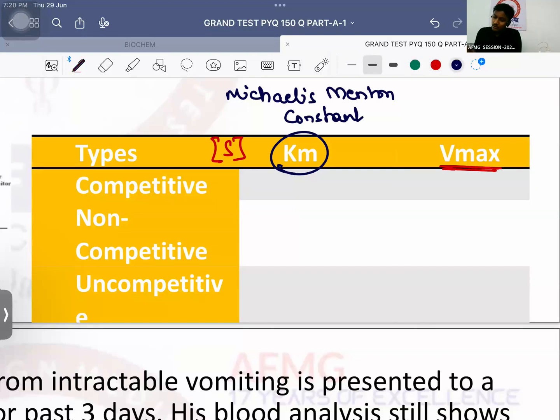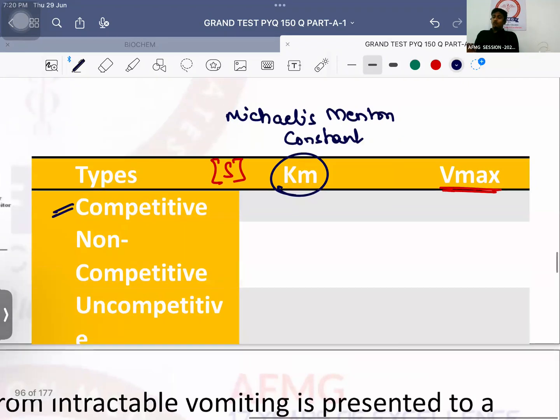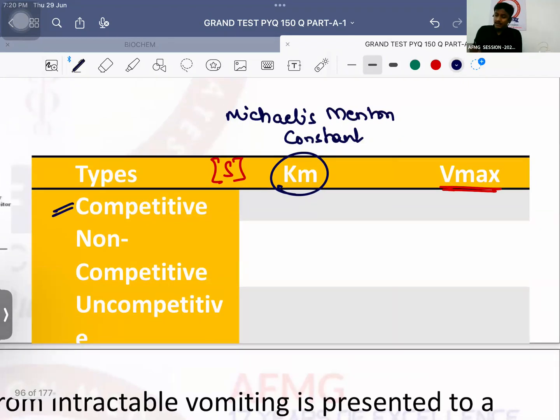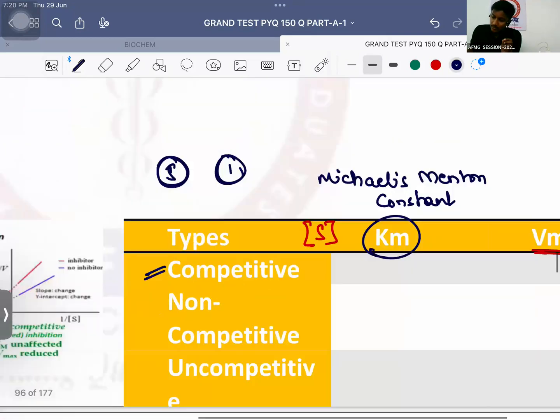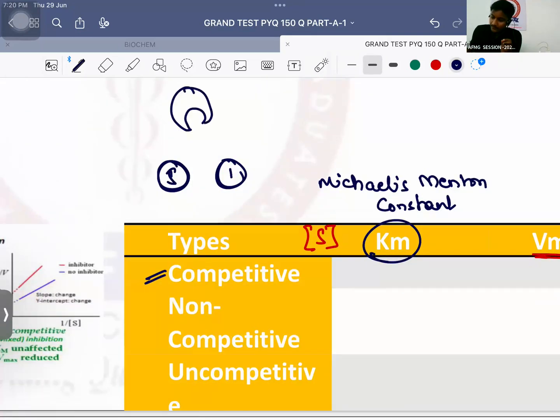Please remember. Now, usually, if there is a competitive inhibition, what do I mean by competitive? Important is that the substrate and the inhibitor, both of them are similar. And there is how many binding sites on the enzyme? There is only a single binding site on the enzyme.